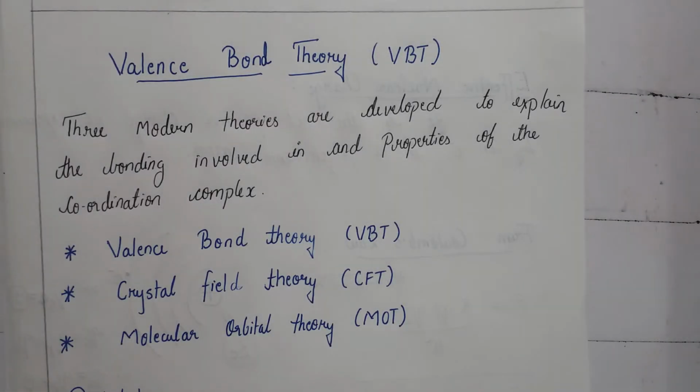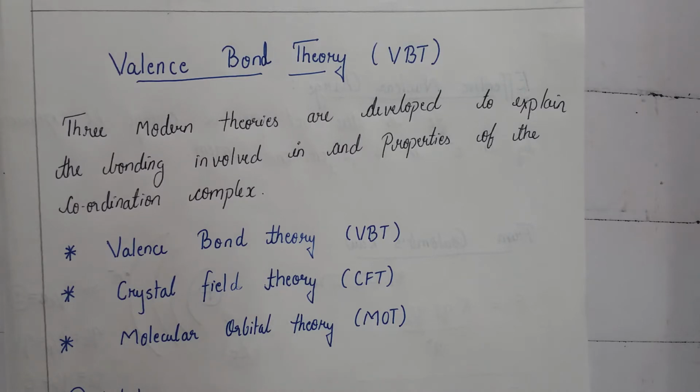Today's topic is about the coordination complex or the coordination compounds. To study the bonding involved as well as the properties of coordination complexes, three theories were introduced. The first one is the valence bond theory, that is the VBT. Then comes the crystal field theory, that is CFT. Then comes the molecular orbital theory, that is MOT. Today we are discussing the valence bond theory, that is VBT.